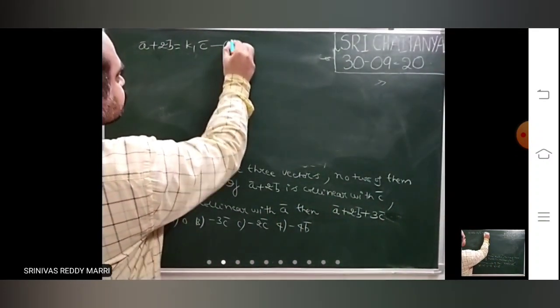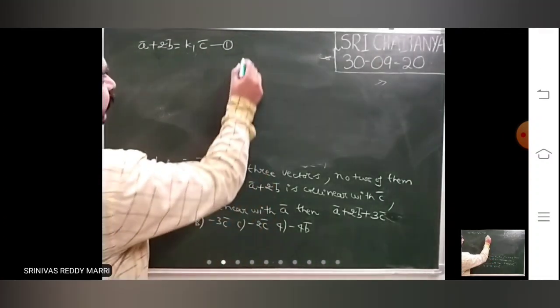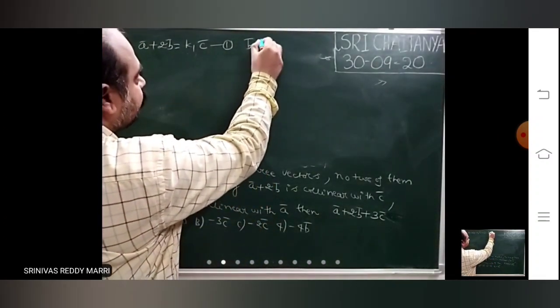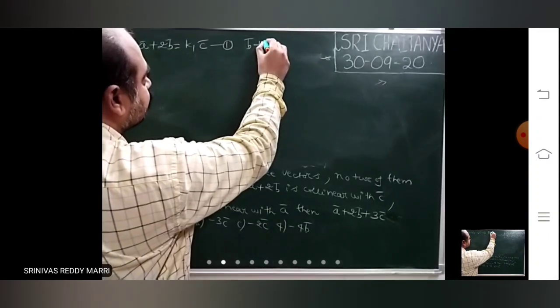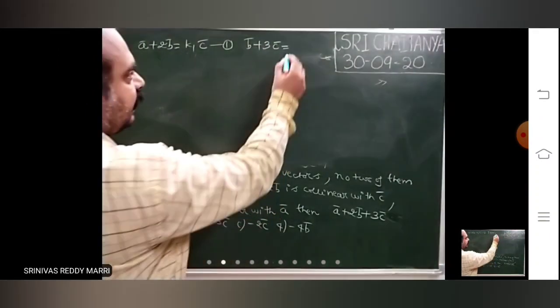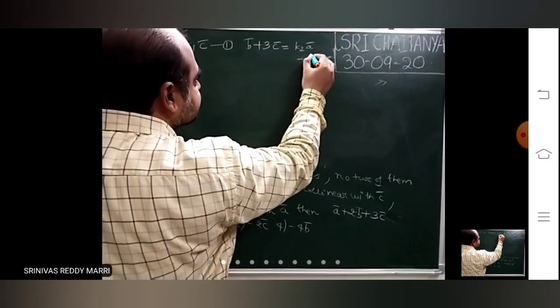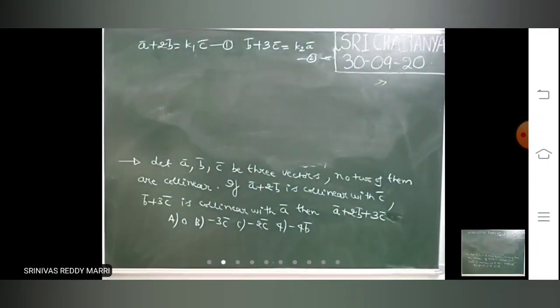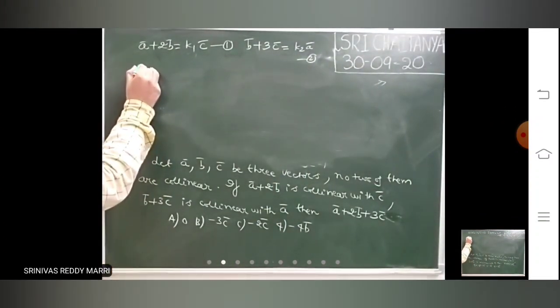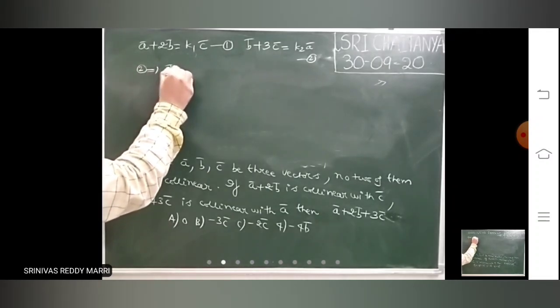Let us say first equation. This vector is collinear with A bar, which means it equals some scalar multiple of A bar. So write these two equations. Now from 2, I am calculating B bar.